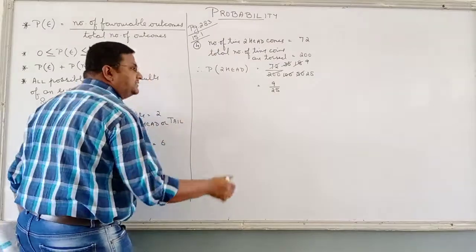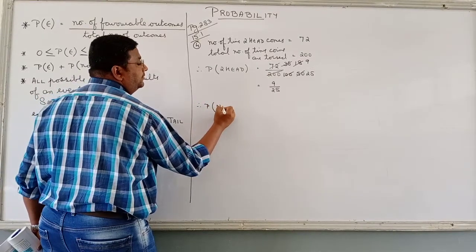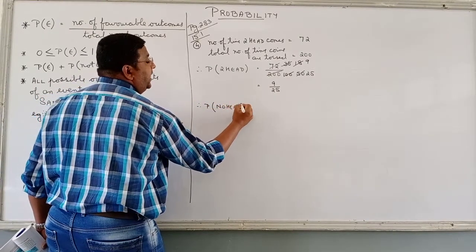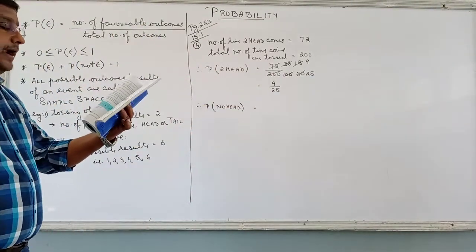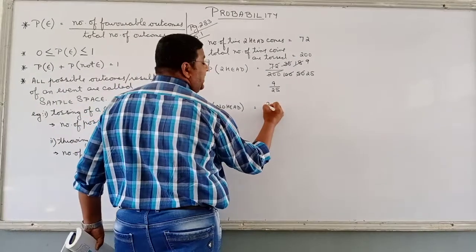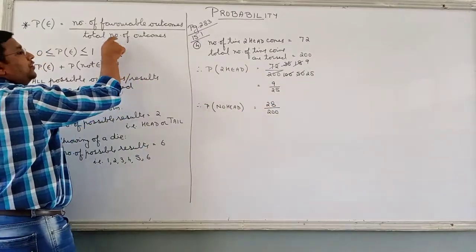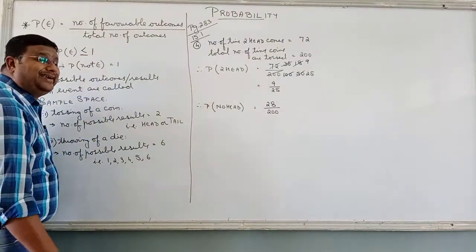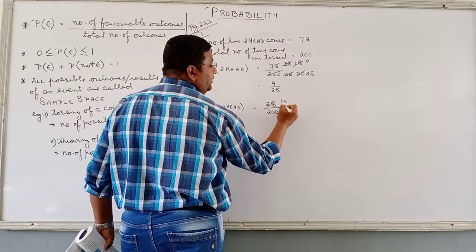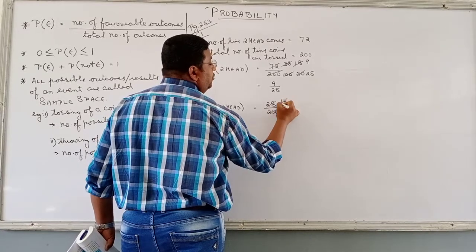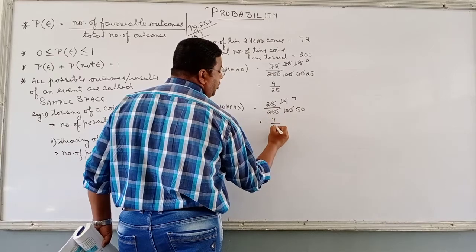If I further ask the question and ask the probability of no head, that means all were tails, all 3 results were tails. So how many times 0 head or no head? 28 out of 200. What was the total number of times coins were tossed? 200 times. So that is 7 upon 50.